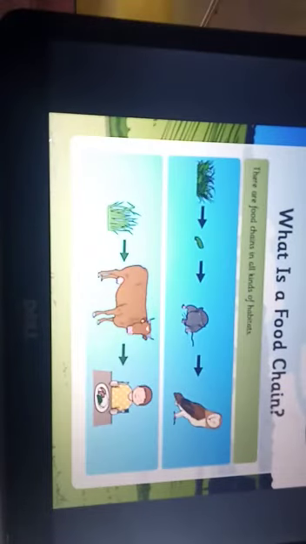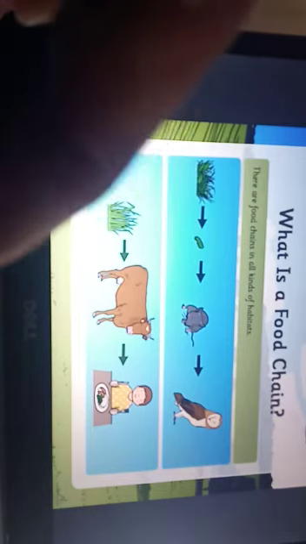So there are food chains in all kinds of habitats. Here is another food chain shown. Grass is eaten by a worm, the worm is eaten by a rat, and the rat is eaten by an owl. So we are moving from the producer, grass, to the primary consumer, the worm. The secondary consumer is the rat, and the tertiary consumer is the owl. The same is the case with the second food chain. In some of the Western countries, even beef is eaten. Let us move further.